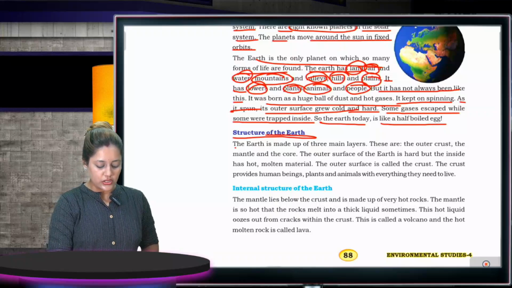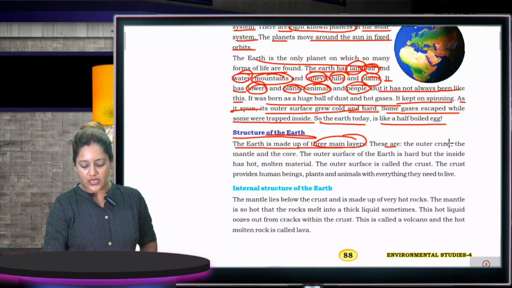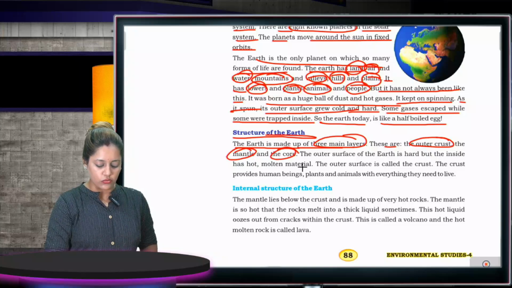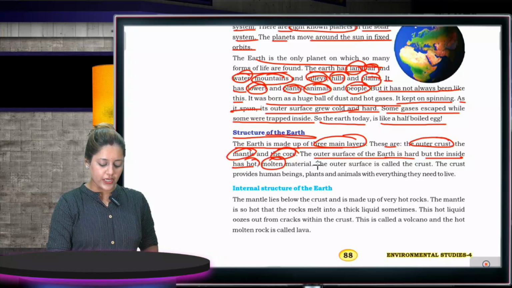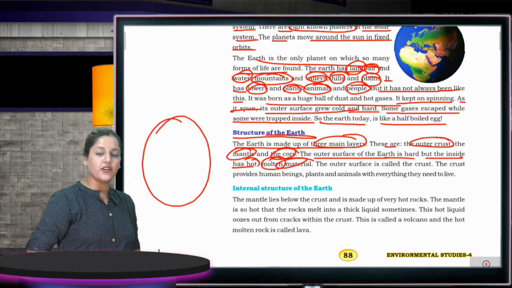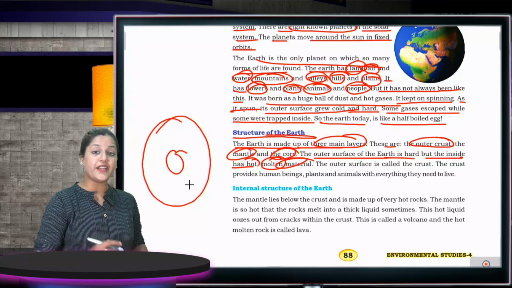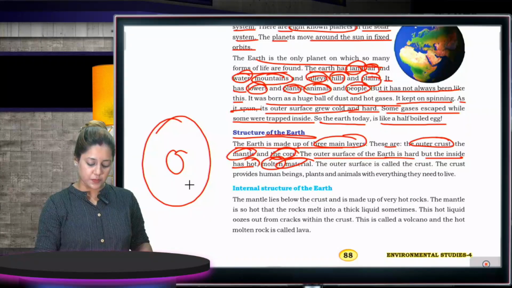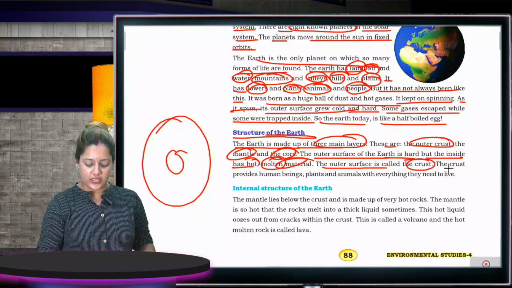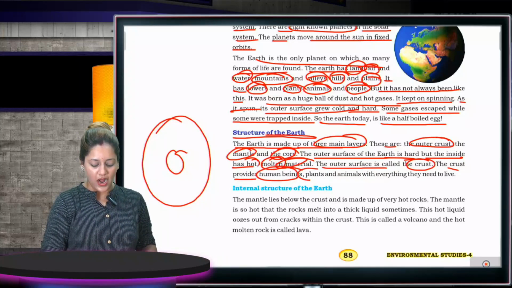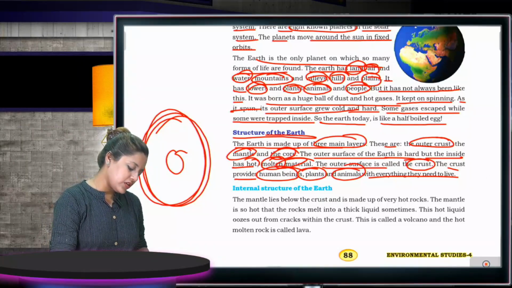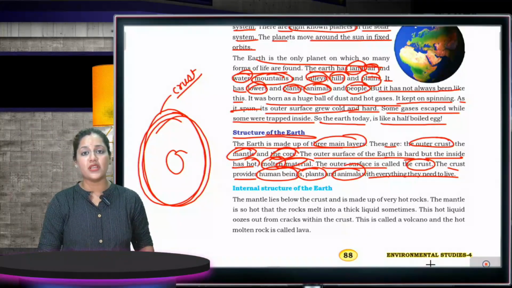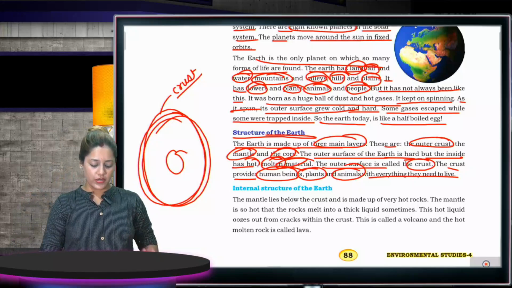Structure of the Earth. The Earth is made up of 3 main layers. These are the outer crust, the mantle and the core. The outer surface of Earth is hard, but the inside has hot molten material, something in a fluid form. The outer surface is called the crust. The crust provides human beings, plants and animals with everything they need to live.